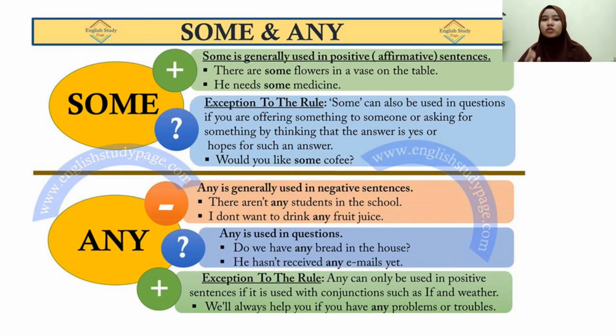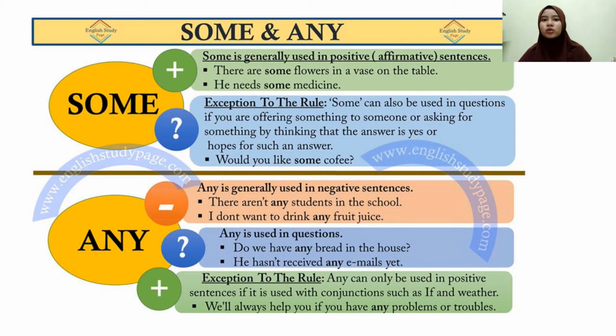We can also use any in positive sentences which have a negative meaning. We often use any with hardly, without, or never. There is hardly any petrol left in the car. We need to go to the garage. He went out without any money on him. She never has any problem understanding.